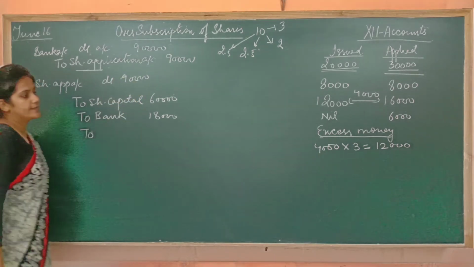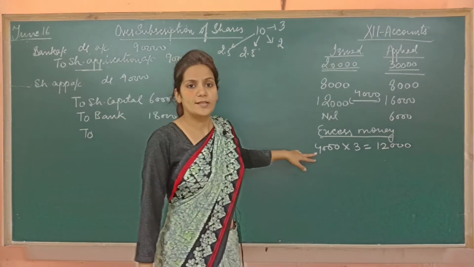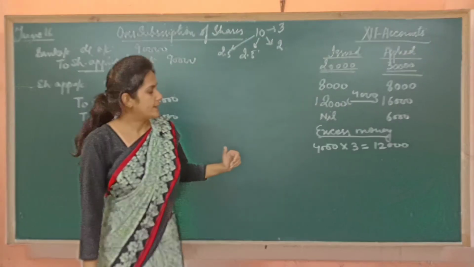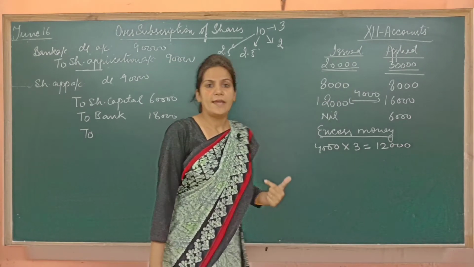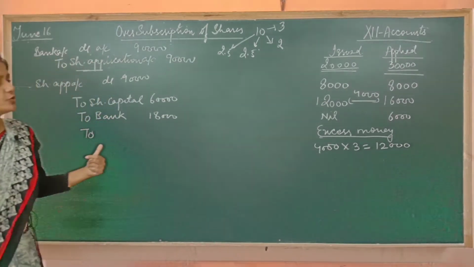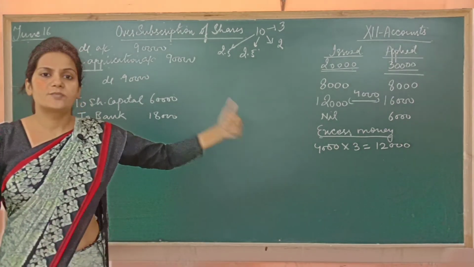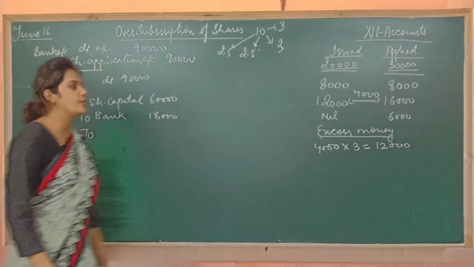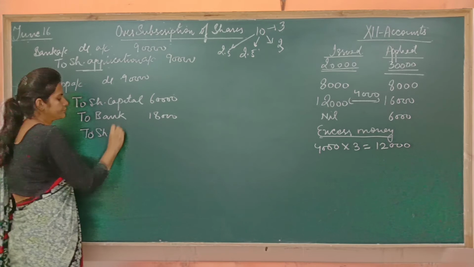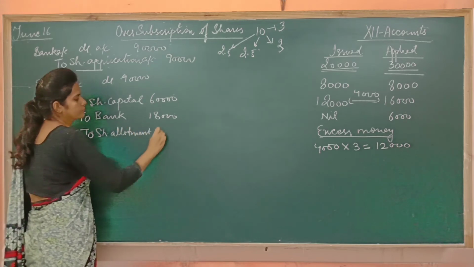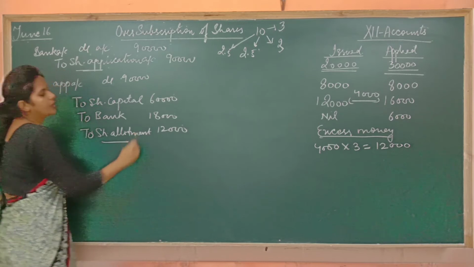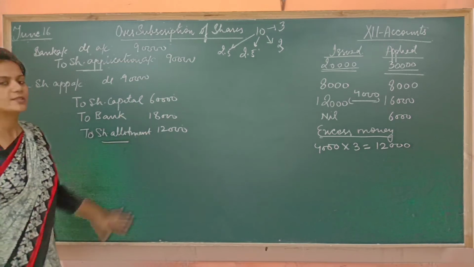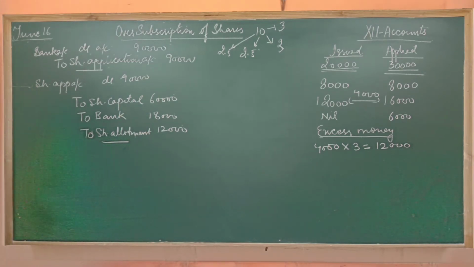Now, as I told you, this excess money of 12,000, the one who asked for 16,000, we have given only 12,000 shares to him. It means that excess money on 4,000 shares is with us, and we have not refunded it. Rather, what are we going to do? We are going to adjust this excess money on the next installment. What is the next installment after application? It is allotment. So this 12,000 will be adjusted on share allotment. I hope this point is clear to everybody. Now move to the next transaction.